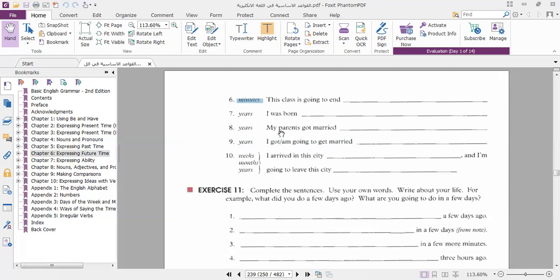I was born, and we will use years: 4 years ago, 3 years ago, 2 years ago. This is my birthday. I was born 5 years ago, 10 years ago. My parents got married 20 years ago.